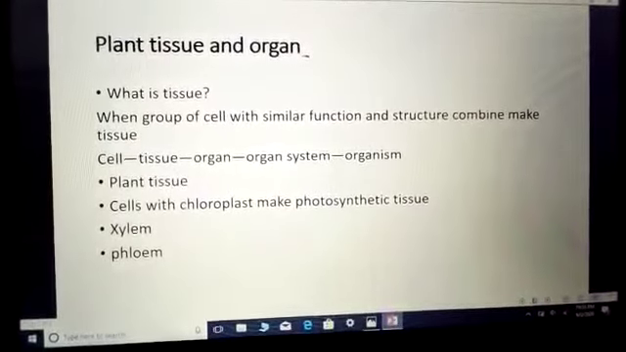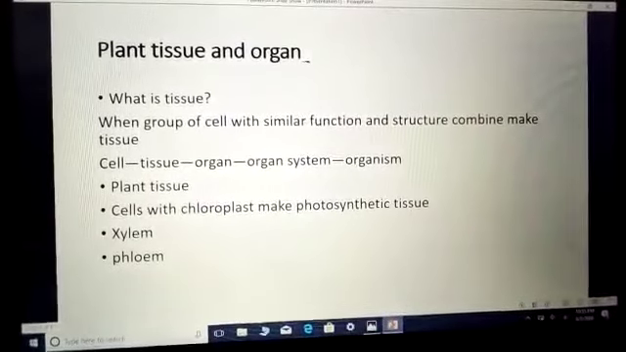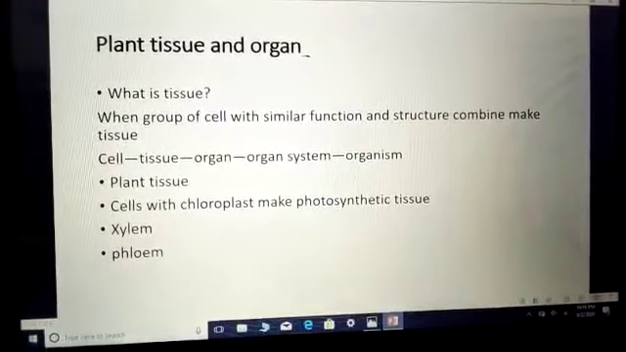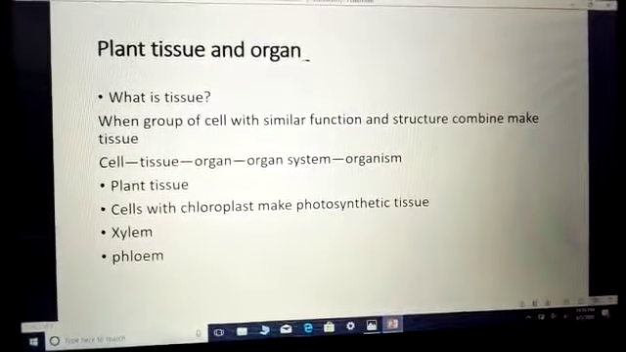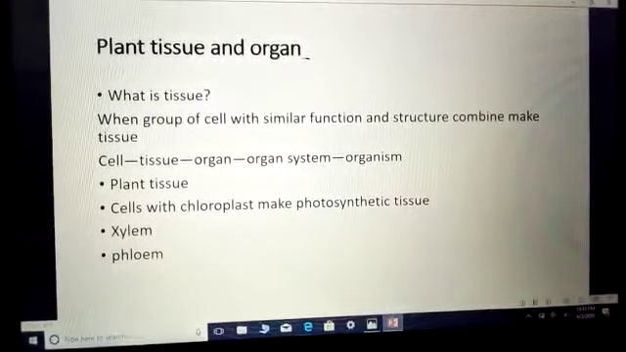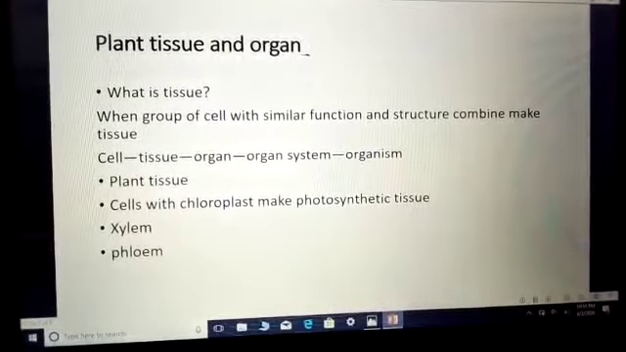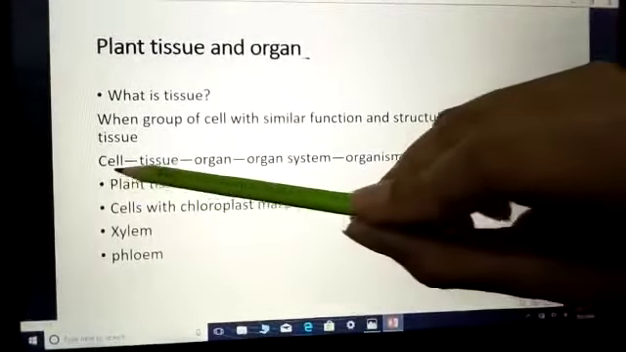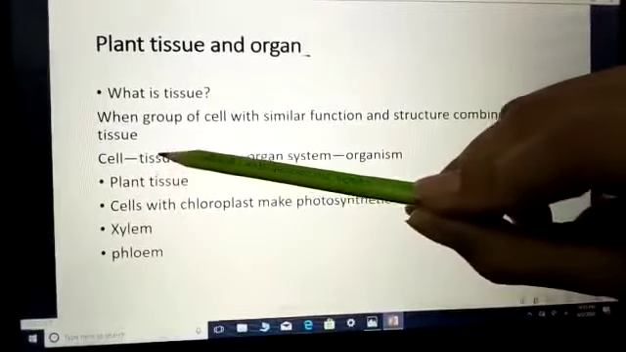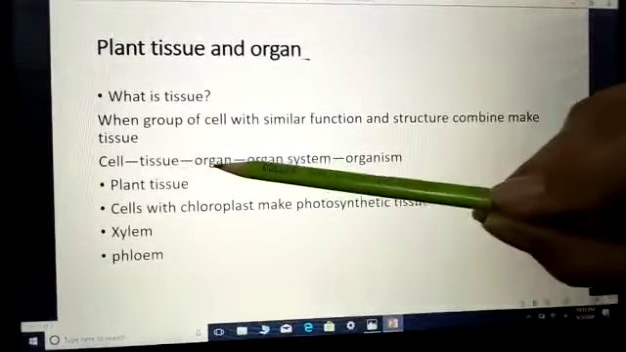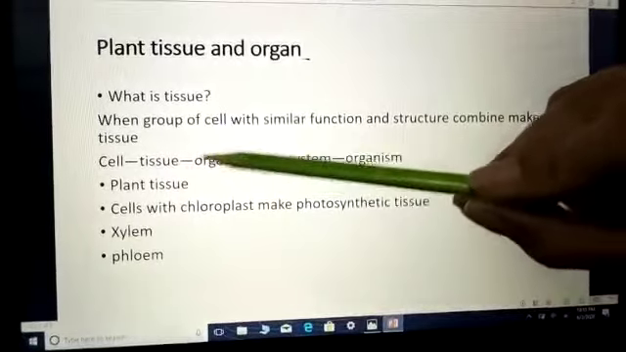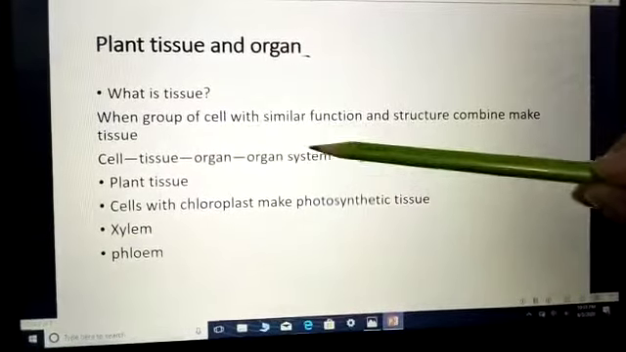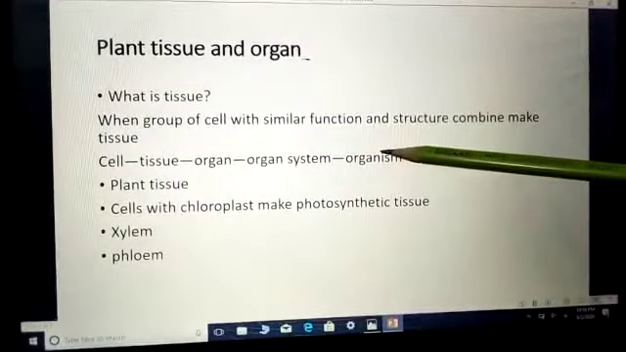Plant tissue and organ. Before discussing plant tissue and organ, what is an organ? As we know, every organism, whether plant, animal or human being, starts from the cell. When cells combine, they make tissue. When layers of tissue combine, they make an organ. And when organs work together, they make an organ system. And this whole system makes the organism.